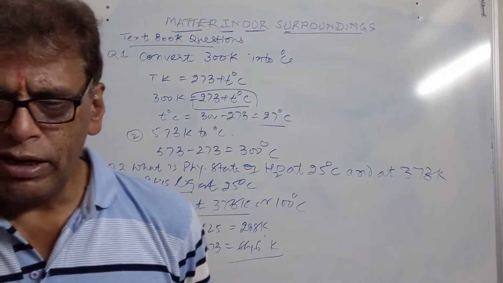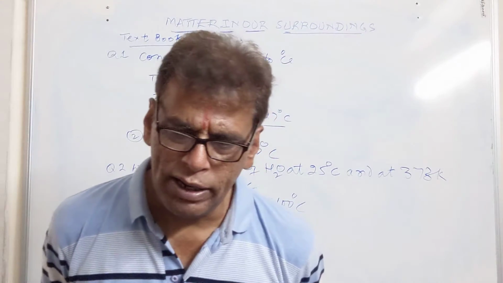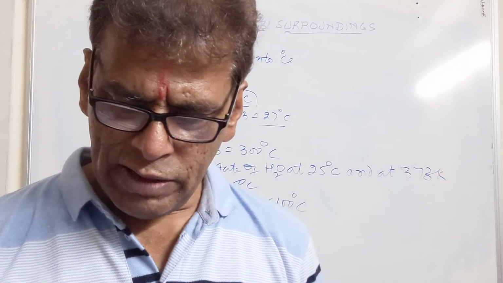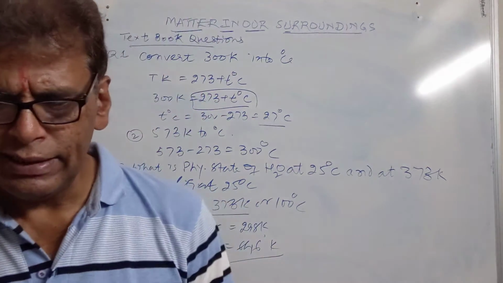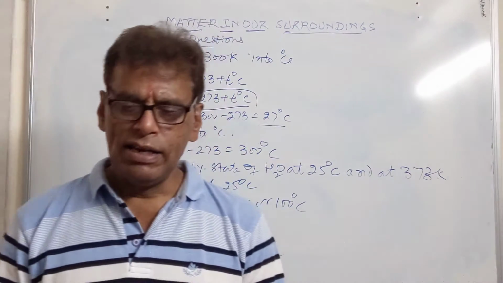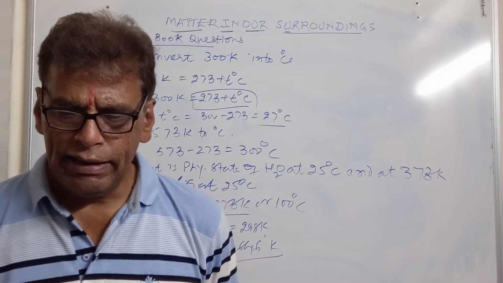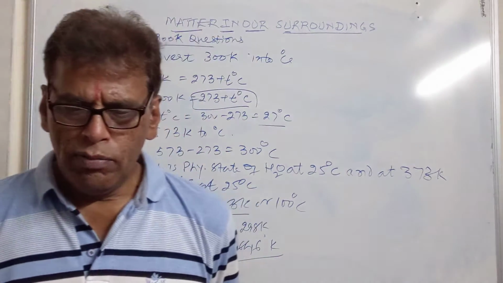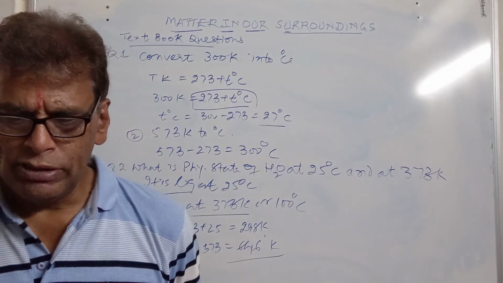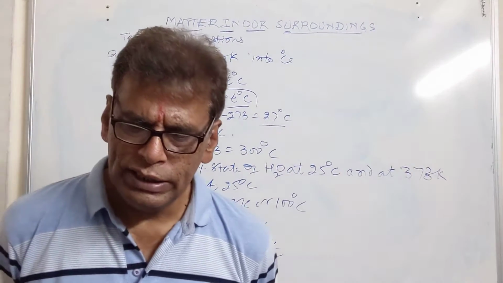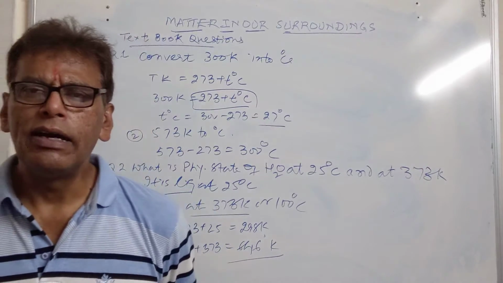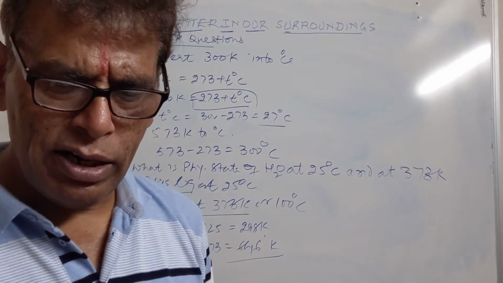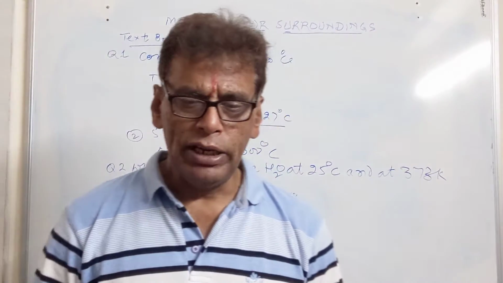Then why should we wear cotton clothes in summer? We have already explained this question. We have defined what is the difference between gas and vapor. Gas is a substance which exists in the gaseous state at a temperature equal to or more than the boiling point of the liquid state. Oxygen is a gas, hydrogen is a gas, nitrogen is also a gas. So vapors are produced at boiling point from a liquid.